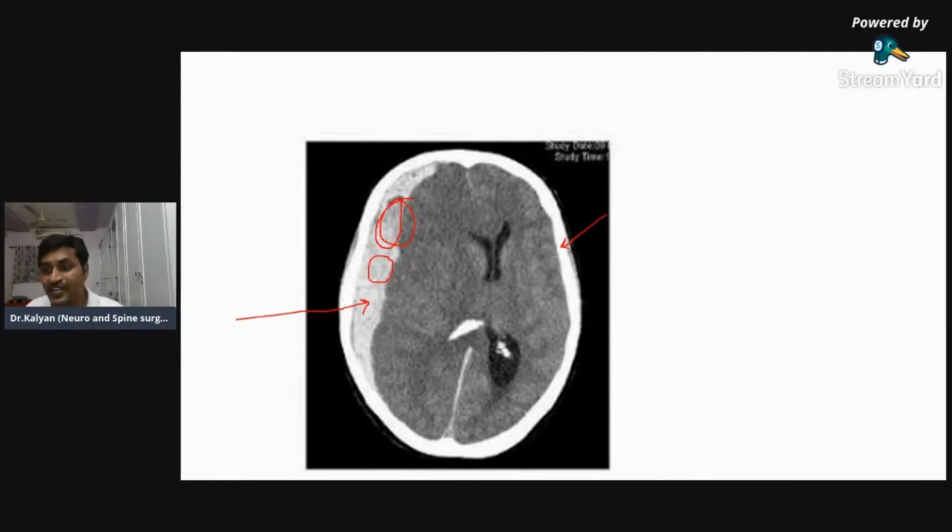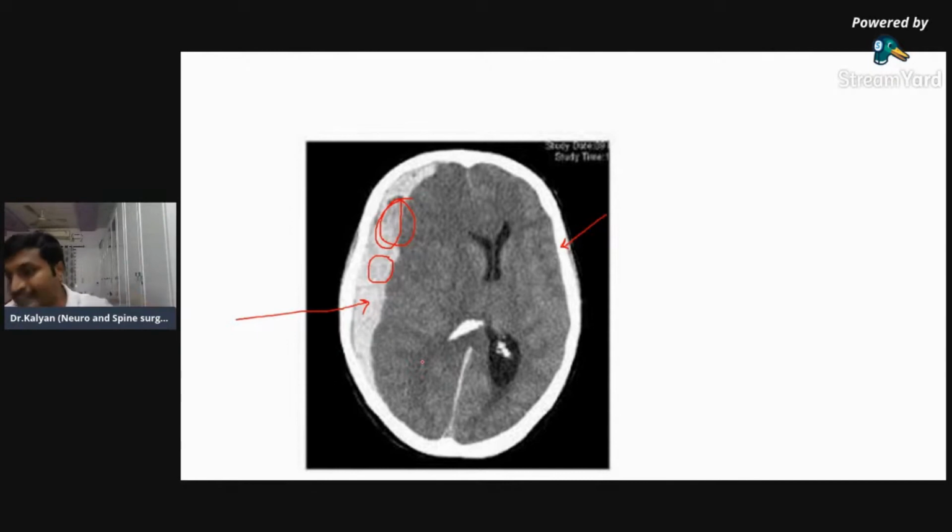Why are you saying air, Dr. Ashwini? Air will be hypodense. This is hyperdense. So air doesn't come into differential diagnosis. No, Dr. Ankit, compare this one. You can see there is some hypodensity within this hyper one. So this one is hyperdense, but less hyperdense than the bone.